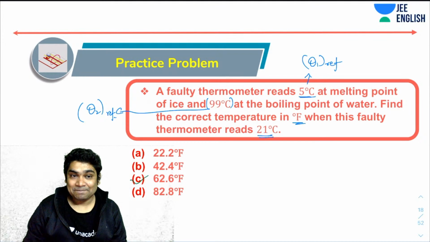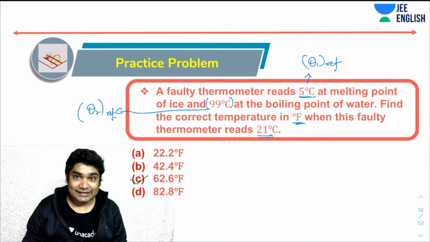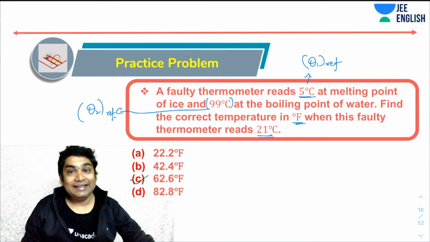Okay. The answer that we are getting is 62.6 and not B. Yes, Dilip.